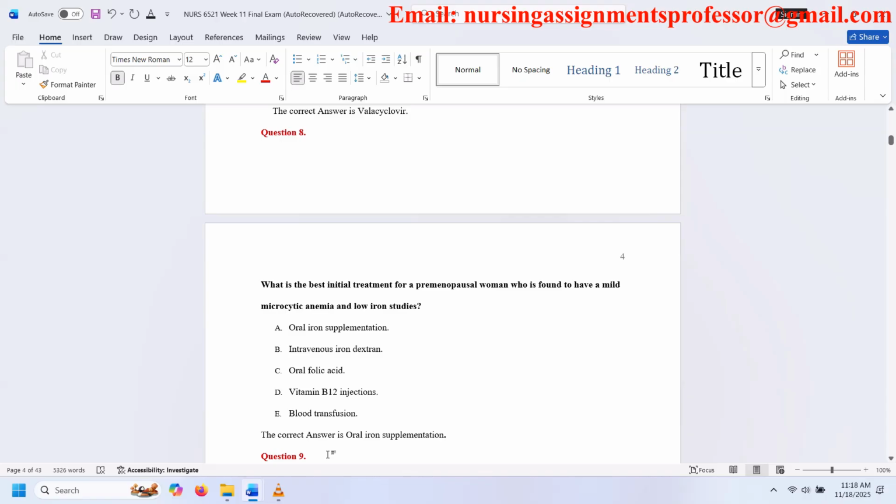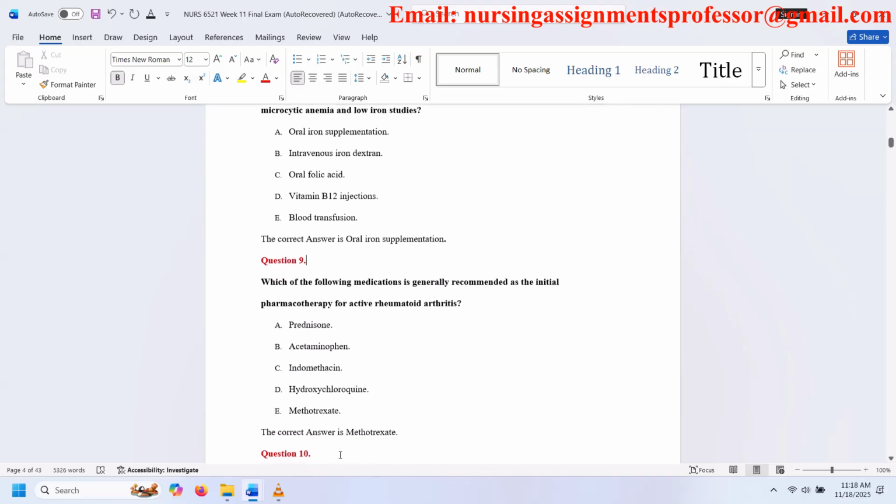Question 9. Which of the following medications is generally recommended as the initial pharmacotherapy for active rheumatoid arthritis? A. Prednisone. B. Acetaminophen. C. Indomethacin. D. Hydroxychloroquine. E. Methotrexate. The correct answer is methotrexate.